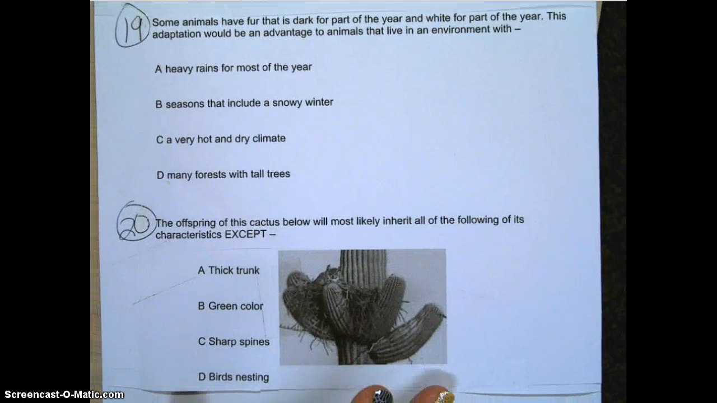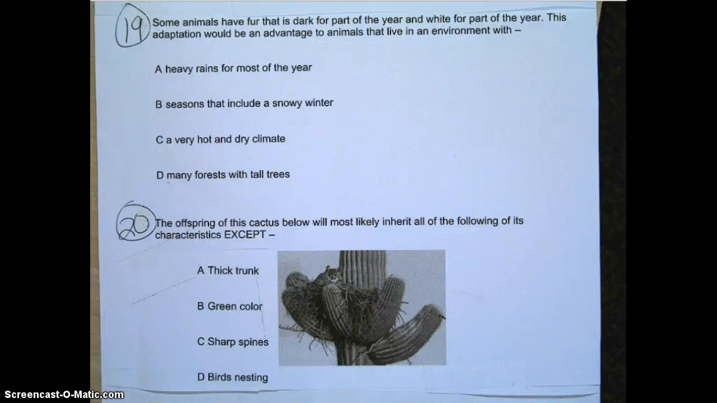Question number 20. The offspring of this cactus below will most likely inherit all of the following of its characteristics except A. Thick trunk. B. Green color. C. Sharp spines. D. Birds nesting.